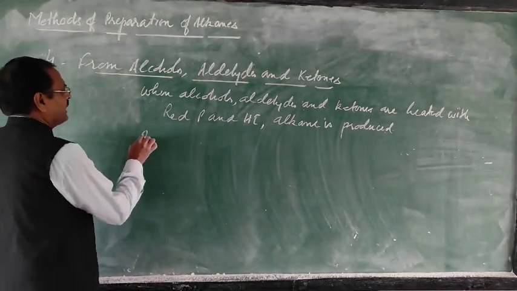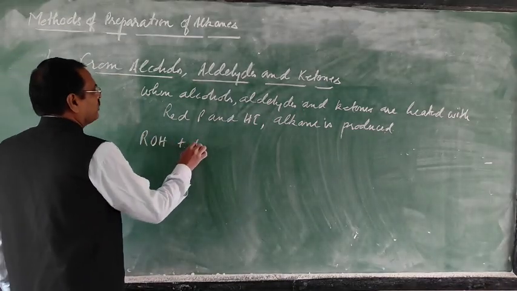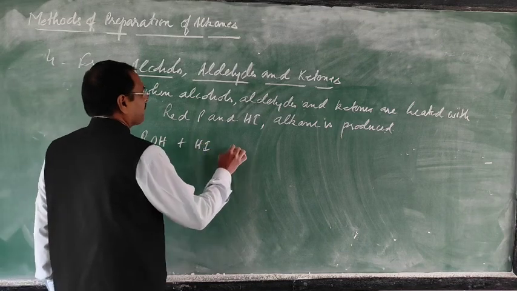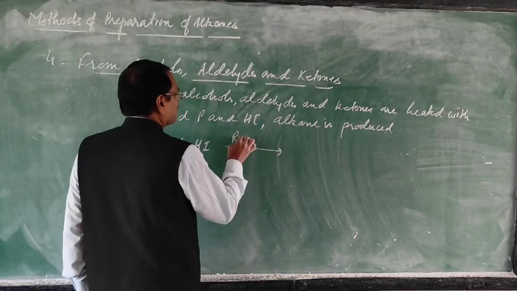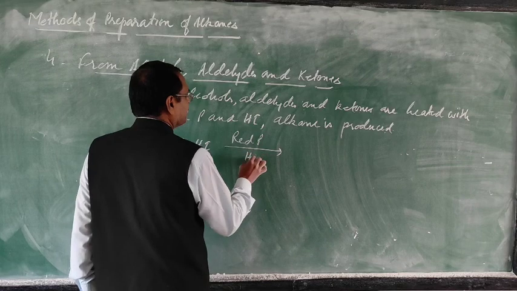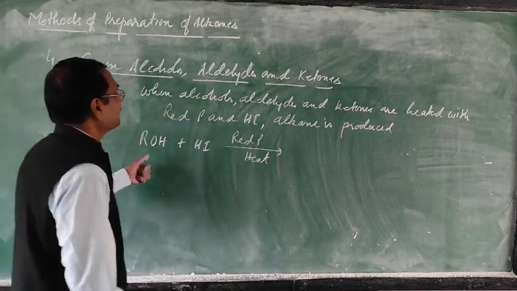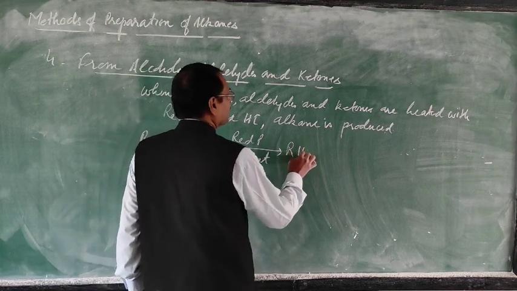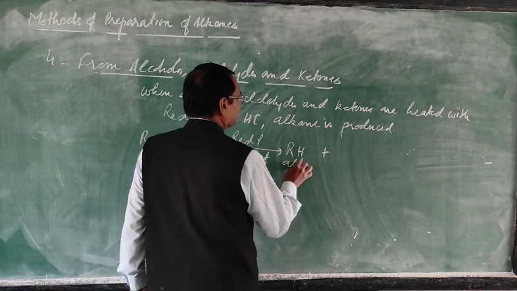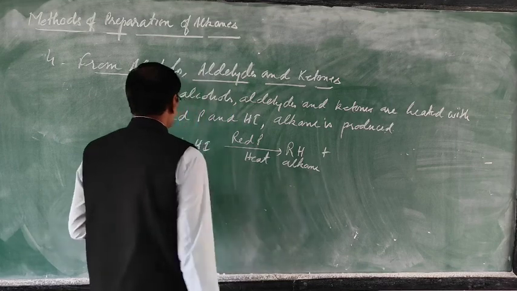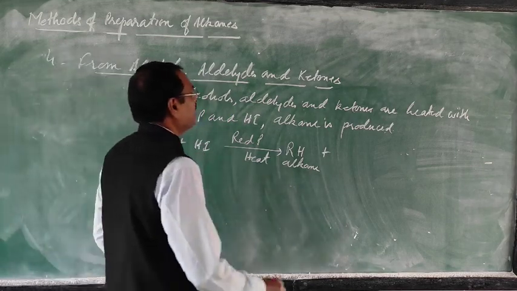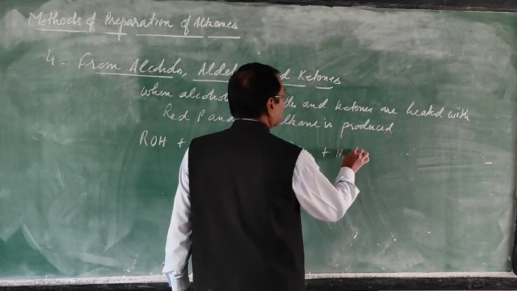So first of all, alcohol is heated with HI and red phosphorus. What will happen? This H will combine here to form RH, alkane, and then oxygen goes out in the form of water.